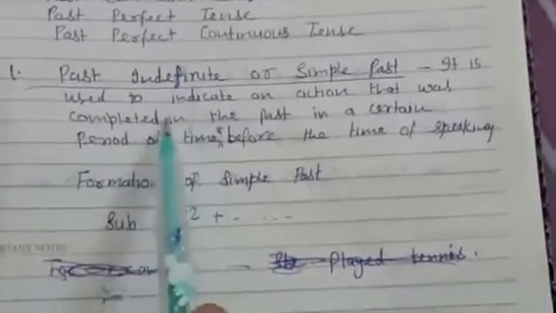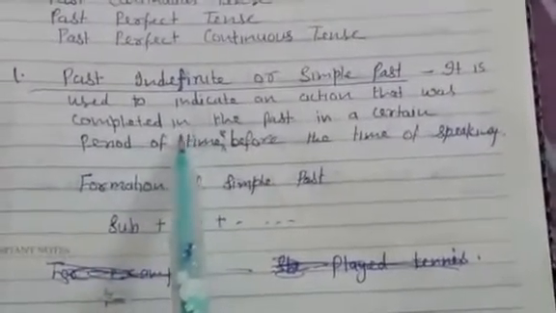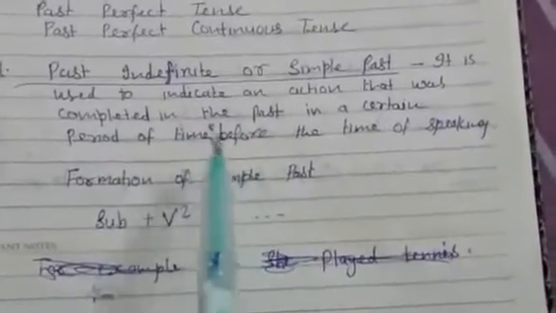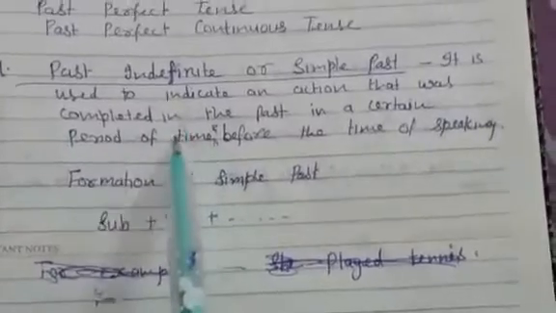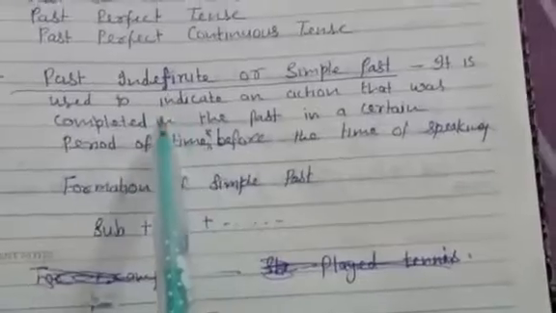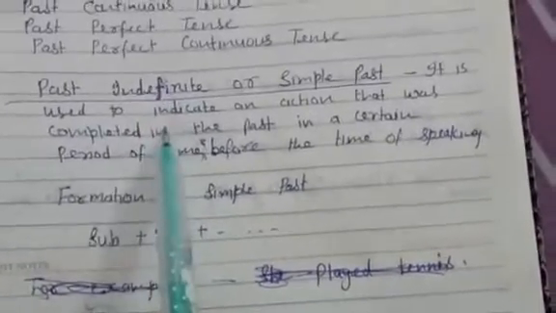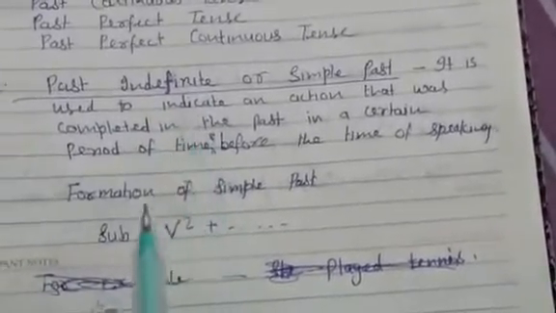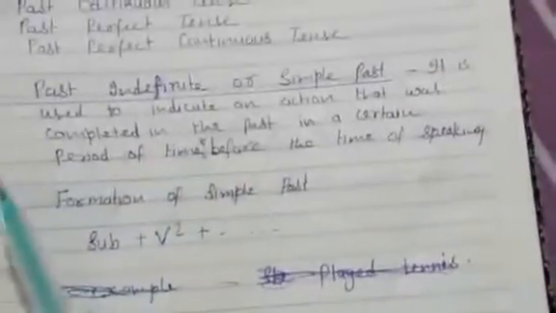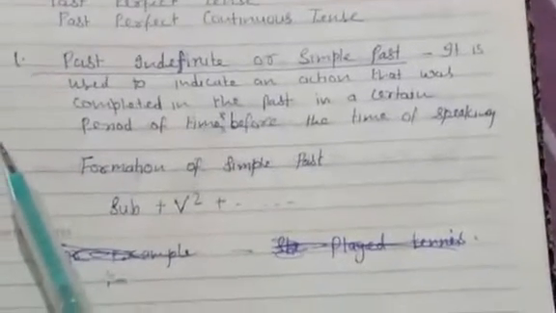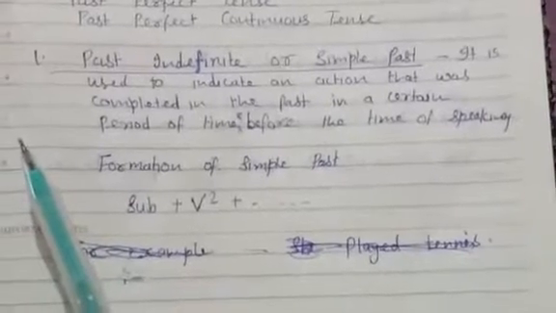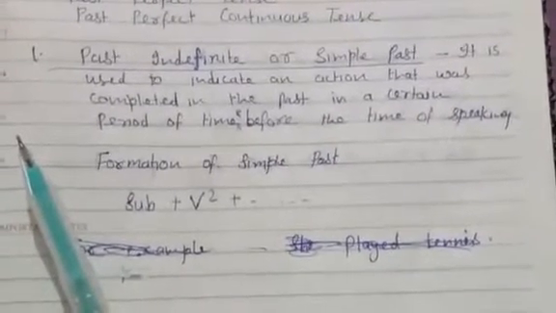Students, it is used to indicate an action that was completed sometime in the past in a certain period of time. The work has nothing to do with the present time. The work is completed in the past time and the action is over. It is not in the present moment. The action is not being done in the present moment. It was done in the past time and completed.